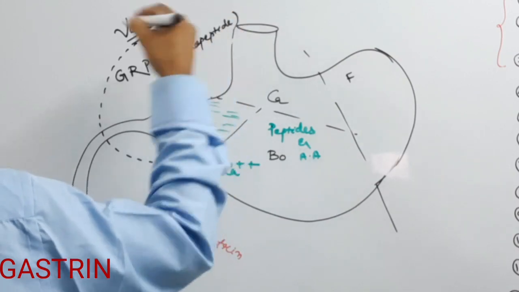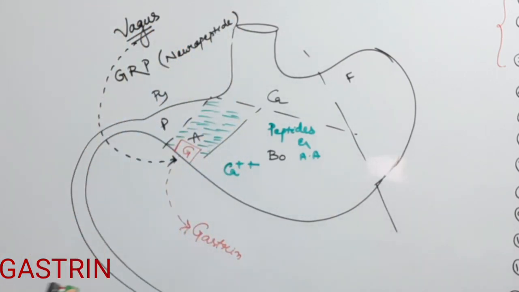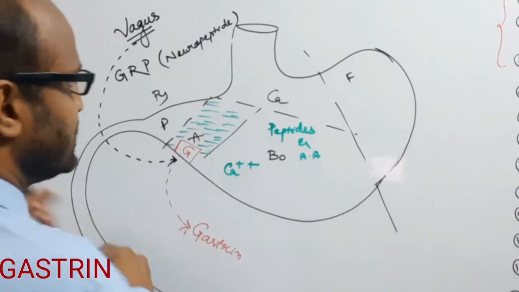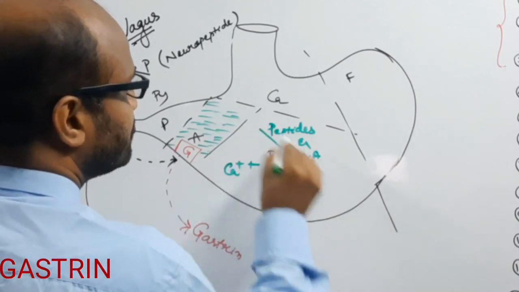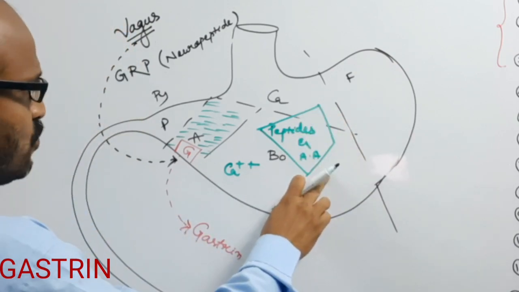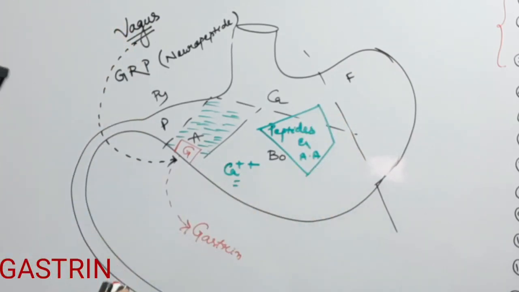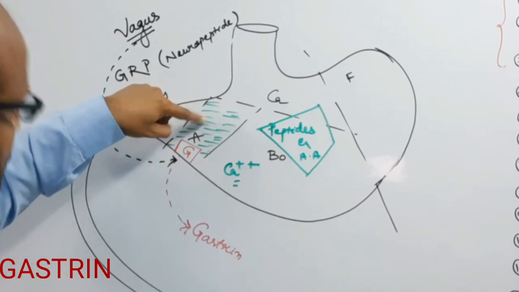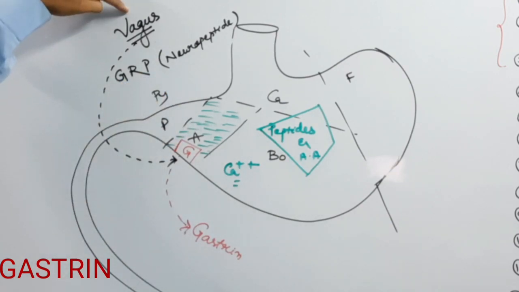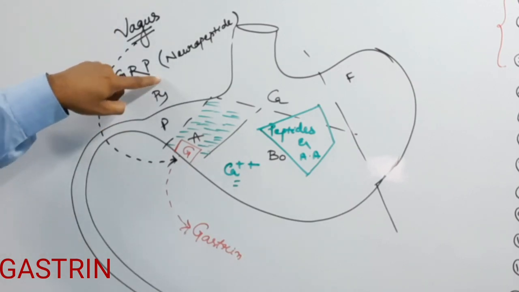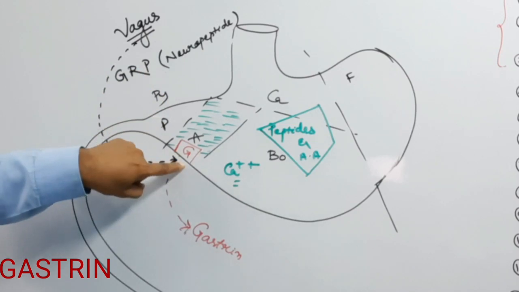This is also known as neuropeptides. So what are the stimuli? The first potent stimulus is the peptides or amino acids inside the stomach, calcium ions, then distension of the antral region, then the vagus nerve endings, which secrete GRP, gastrin releasing peptide. They stimulate the G cell.